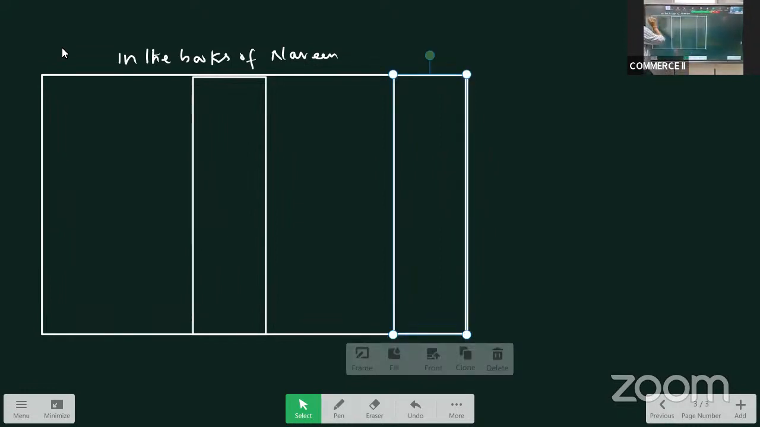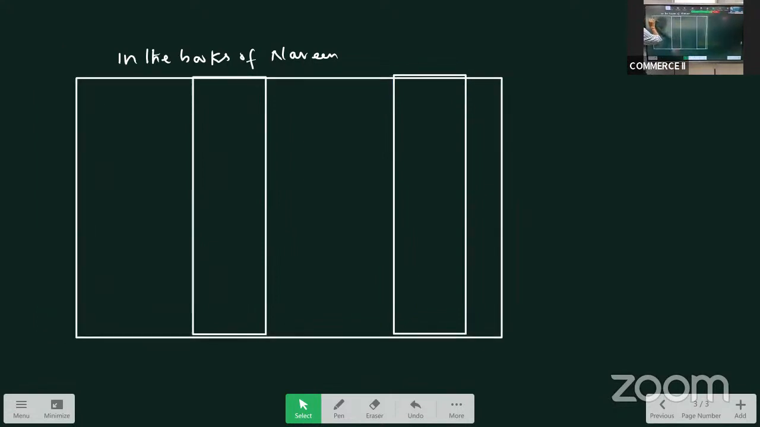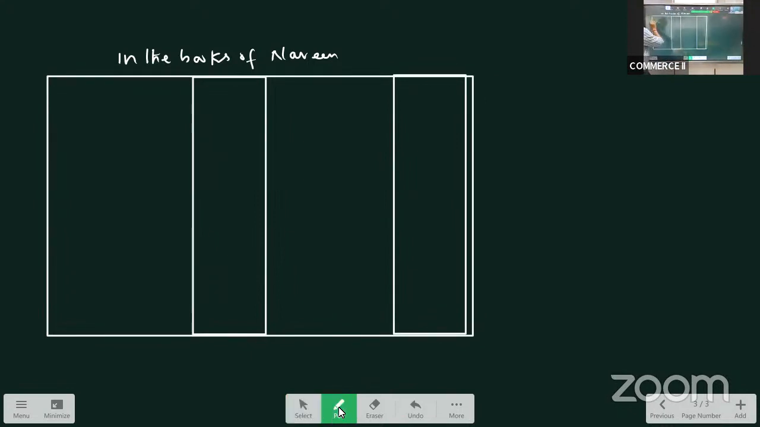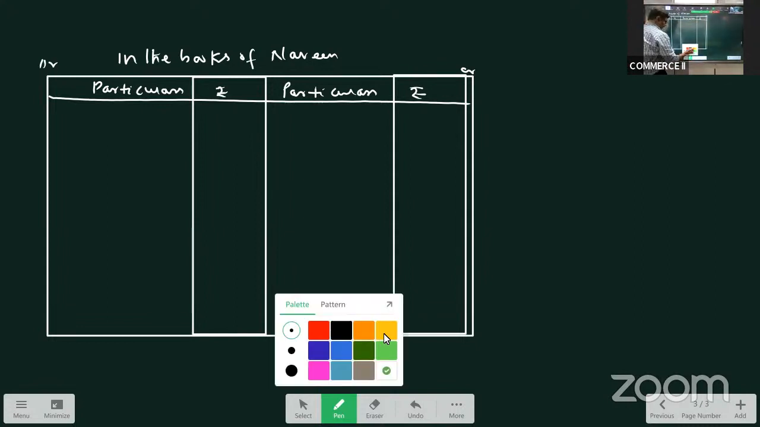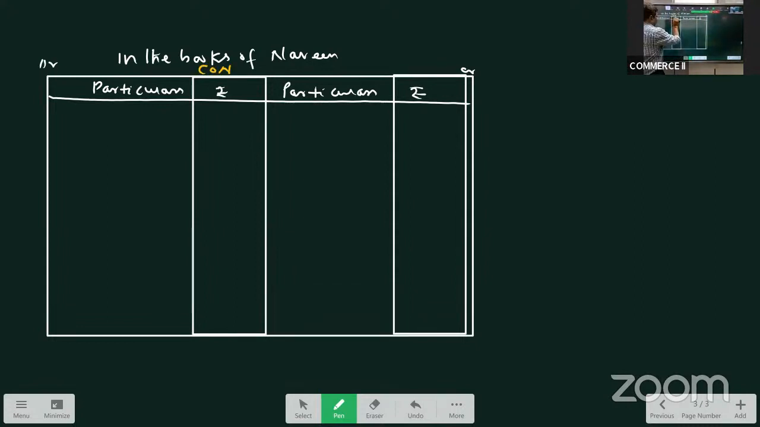Okay. In the books of Naveen. Particulars, amount, particulars, amount. What is the ledger we are preparing? We are preparing consignment account.